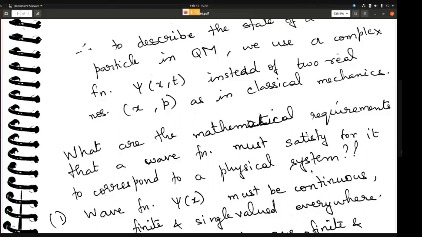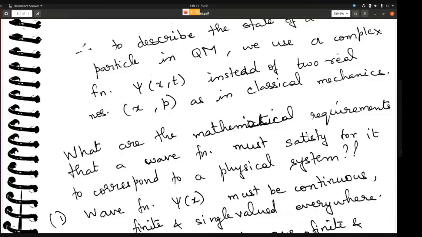So the wave function must correspond to one of these, which means we need to know what mathematical requirement it must satisfy so that it actually defines some quantum particle. Like in classical mechanics, x and p, position and momentum, define that classical particle, like a ball. But in quantum mechanics, we need the wave function to define that quantum particle.